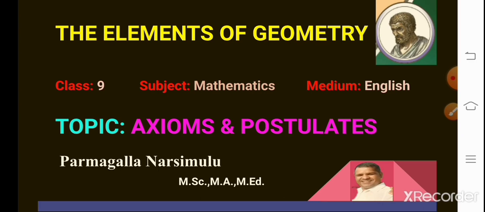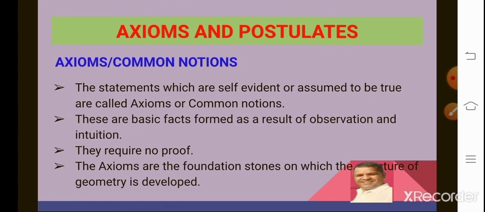Today we are going to learn the axioms and postulates from Unit 3, that is the elements of geometry from your ninth class mathematics. Let us learn about the axioms. Axioms are also called common notions. Let us see the definition of axiom. The statements which are self-evident or assumed to be true are called axioms or common notions. These are basic facts formed as a result of observation and intuition. They require no proof. The axioms are the foundation stones on which the structure of geometry is developed.